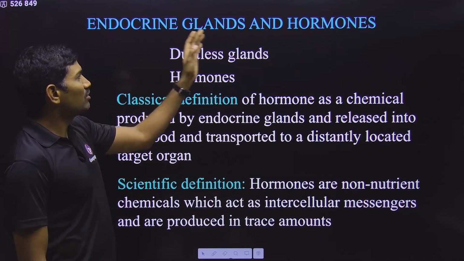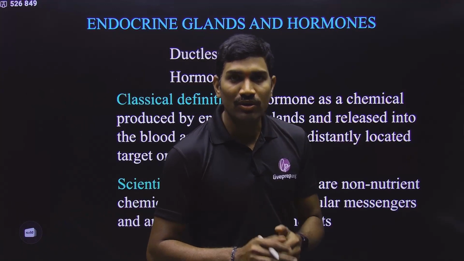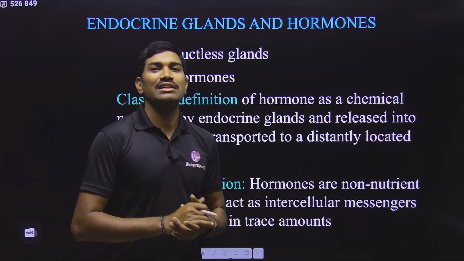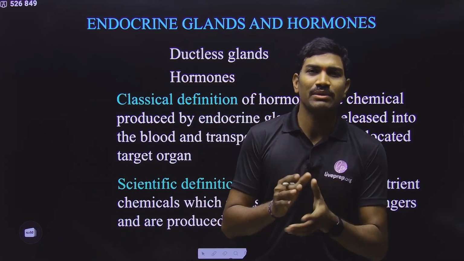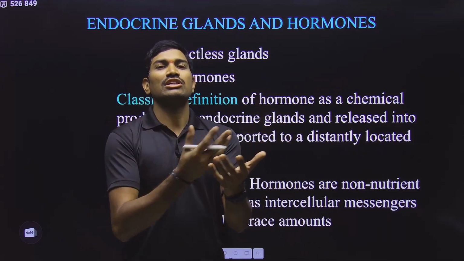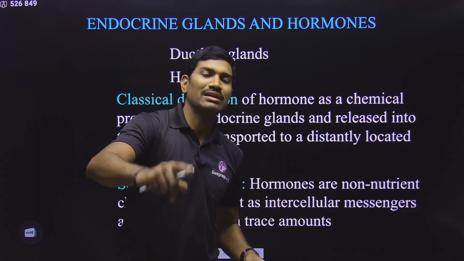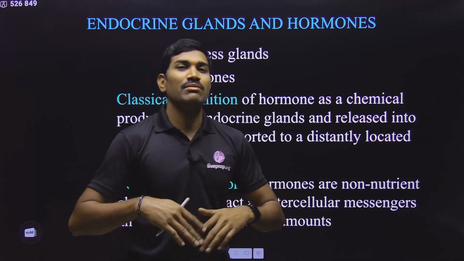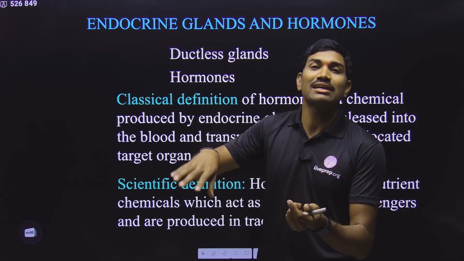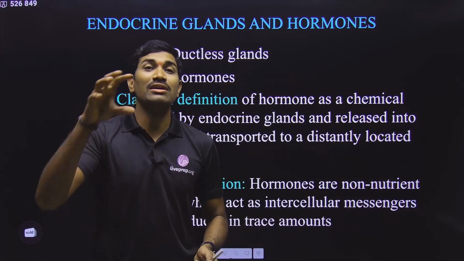Here we are talking about the endocrine glands and the hormones. These endocrine glands are also called ductless glands because they do not have ducts. So then how will these secretions reach the target organs? This is a very simple and basic important point. These endocrine glands simply release the hormones into the tissue fluid that is surrounding them. From the tissue fluid, the hormones go into the blood, and the blood is circulated to all the organs. Now please remember carefully, these hormones reach all these organs, but they do not show activity on all the organs. They show activity only on target organs.